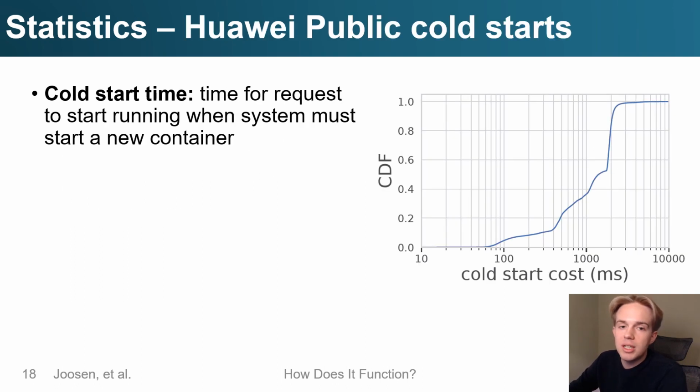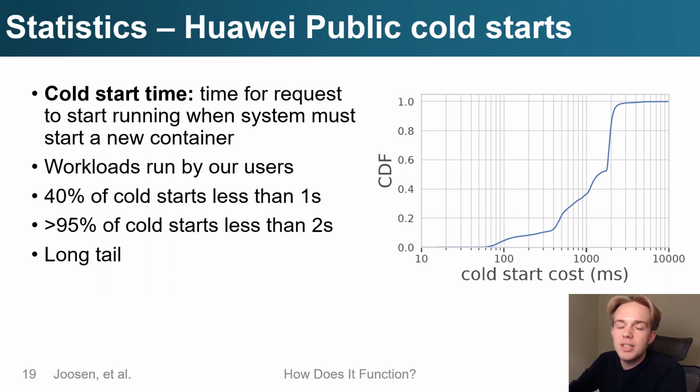Here we show the cold start times present in Huawei Public. Huawei Public runs customer workloads, and we usually know very little about what is actually running. Here we see that about 40% of cold starts take less than 1 second, while over 95% of cold starts take less than 2 seconds. And we have a very long tail at the top end of our distribution.